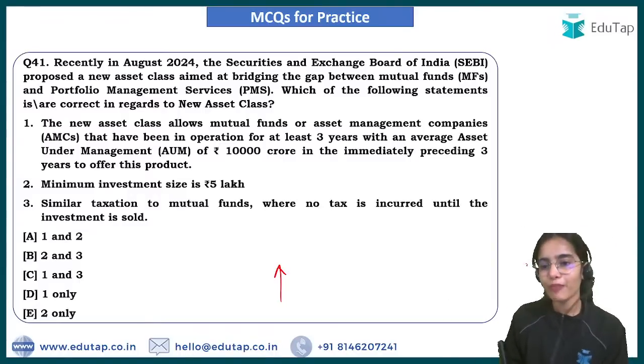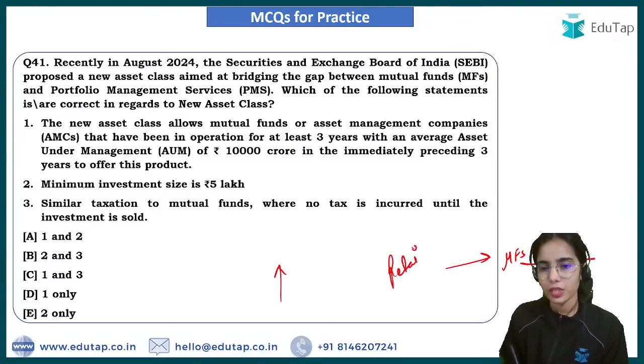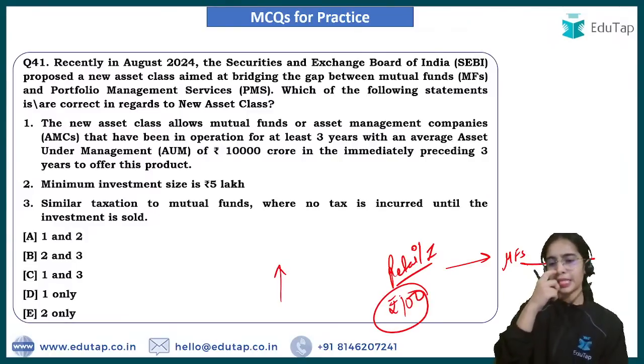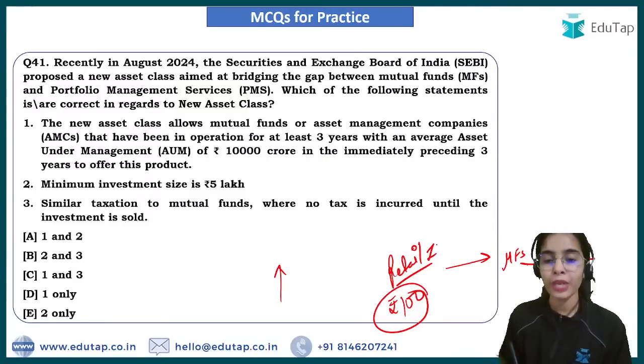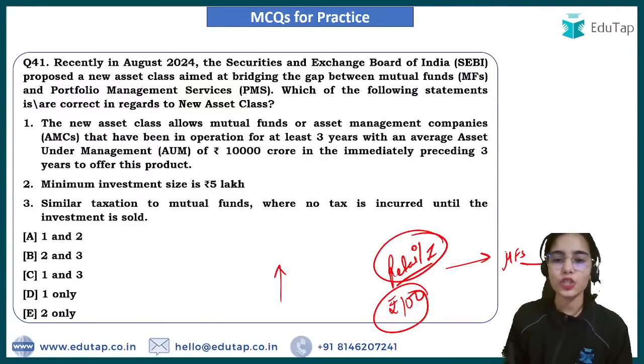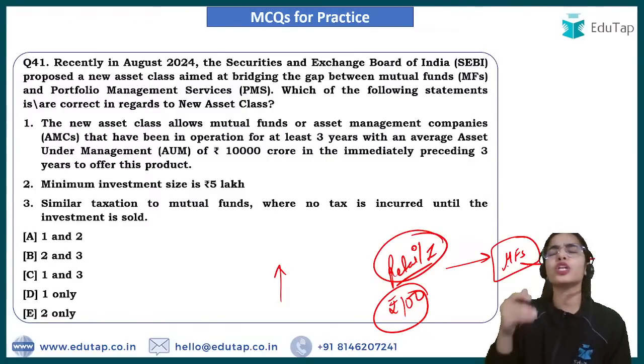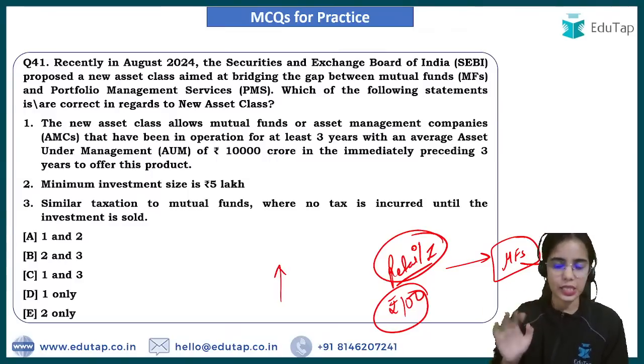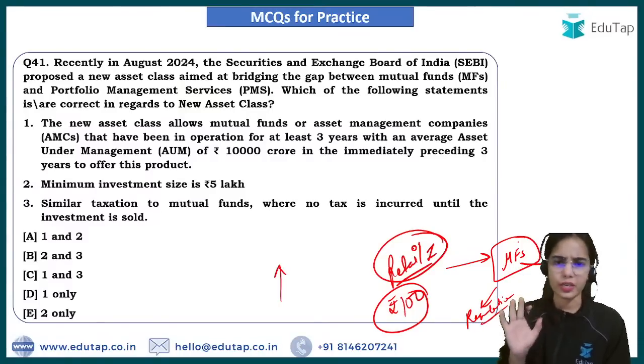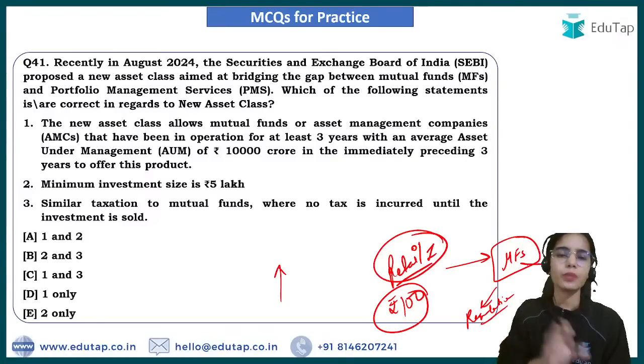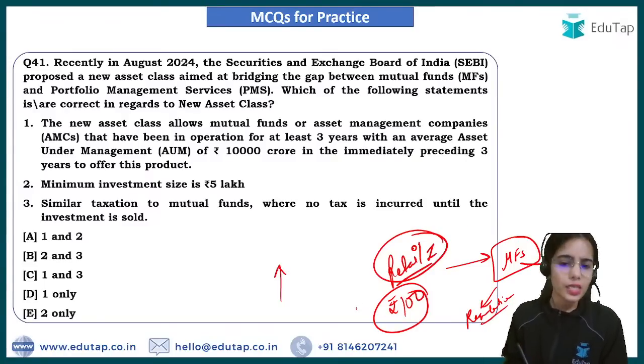So we have mutual funds in which the retail investors invest. You can even invest 100 rupees. You can even start from 100 rupees, 1000 rupees, and you can invest that much in the mutual funds. Retail investors are the small investors, so the mutual funds have to follow a huge amount of guidelines and regulations. They are very much restricted, because they are handling the money of the retail investors. And for us, 100 rupees, 1000 rupees, 10,000 rupees is also very valuable.